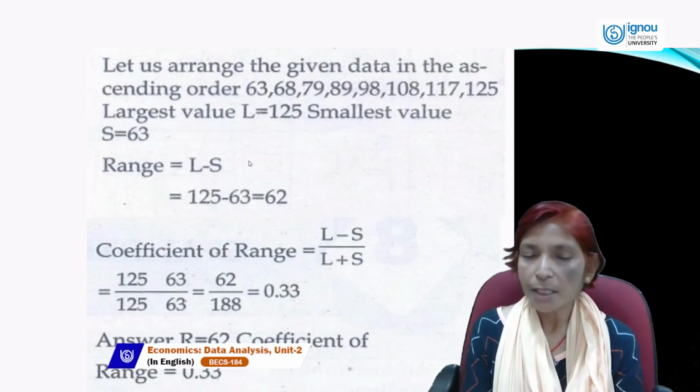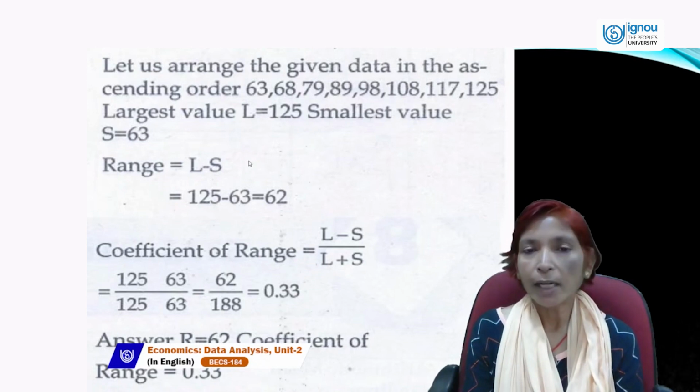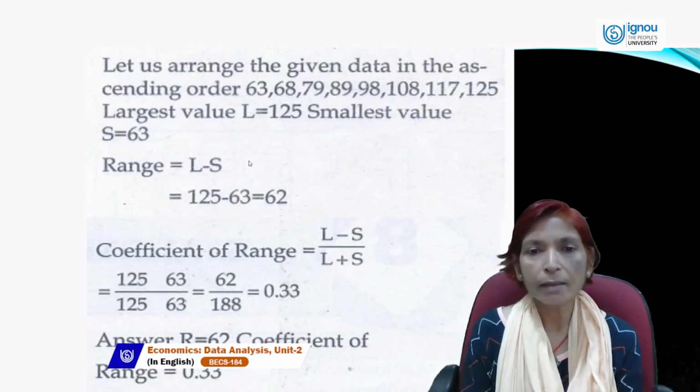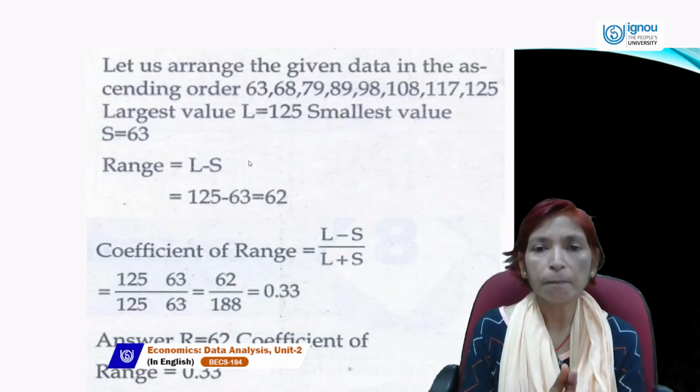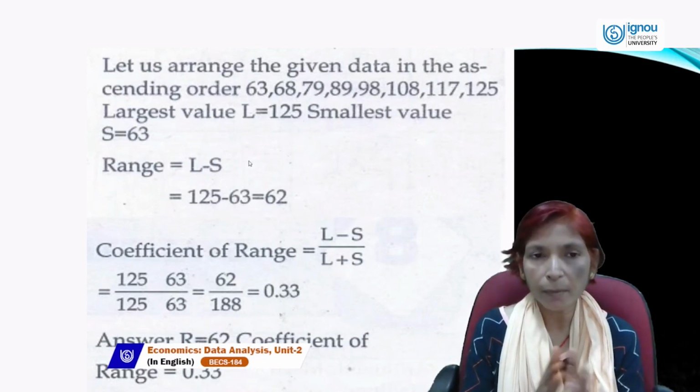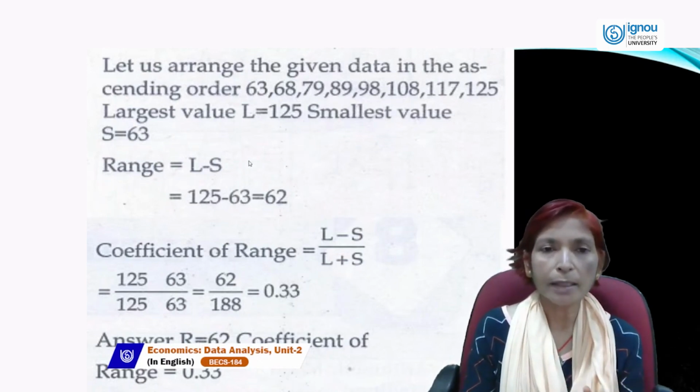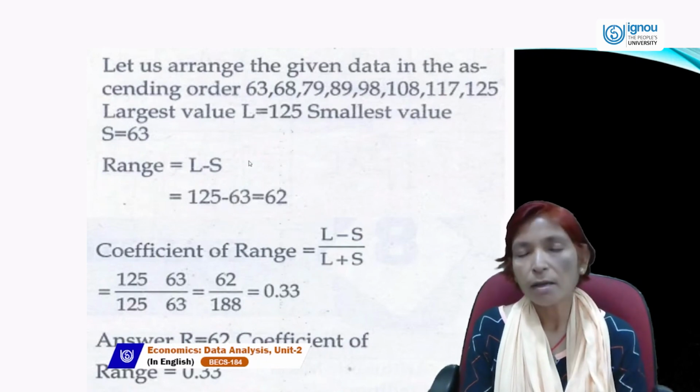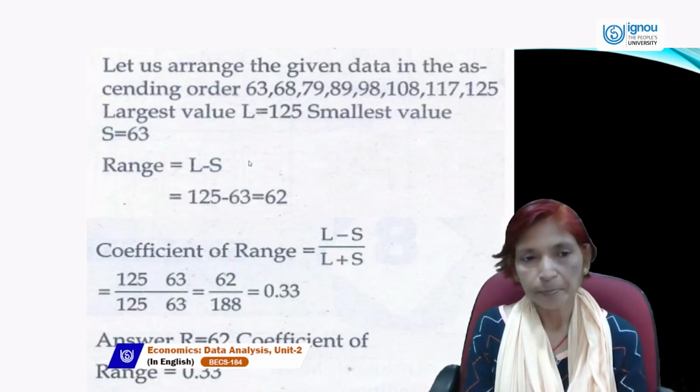So it's a very easy method when we want to find out how much data is scattered, or how much data is variable or varies from other data. We can use this first method, range.